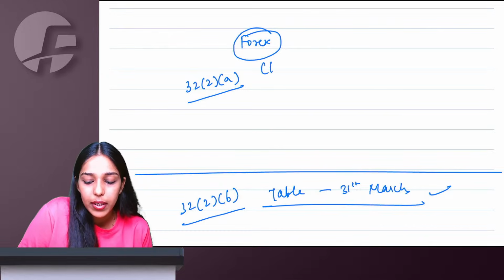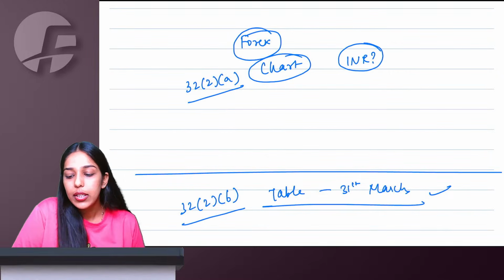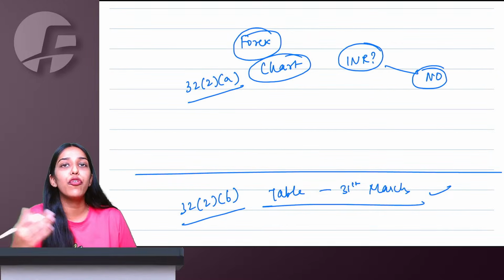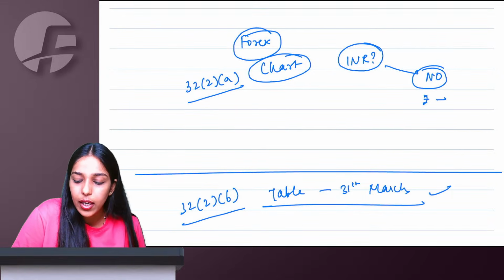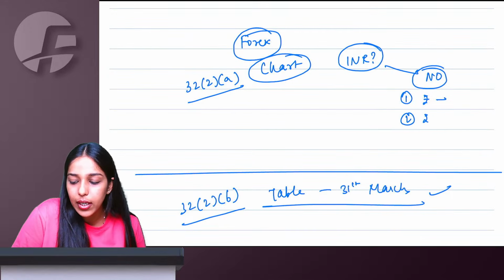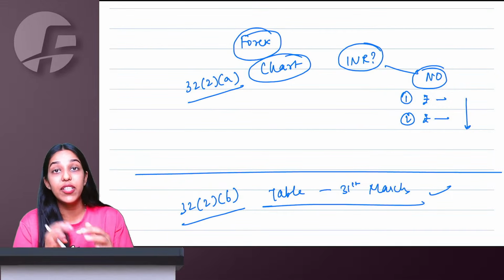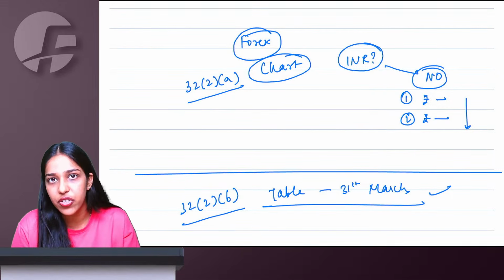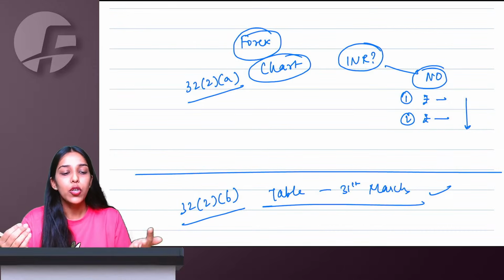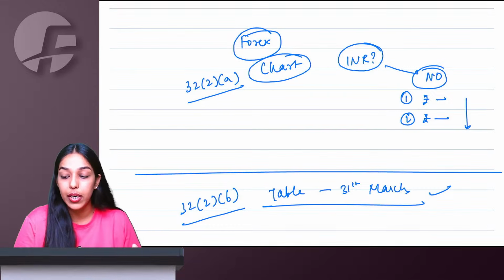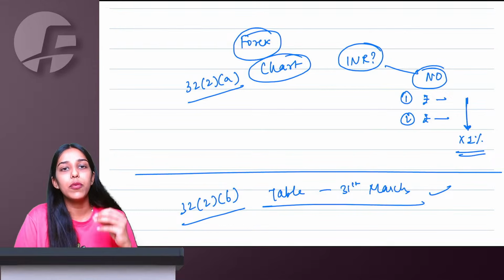In the chart method, you simply ask, are the two currencies involving INR or not? If the answer is no, I am exchanging dollars for euros, yen for pounds or so. In that case, I will convert currency 1 into INR and currency 2 into INR, then take whichever is lower. Normally the answers will be similar, otherwise geographical arbitrages and triangular arbitrages can happen. So whatever amount of dollars you are exchanging for whatever amount of euros, multiplied in rupees, it will be almost similar, but still you take the lower of the two and 1% of that will become your value of supply.